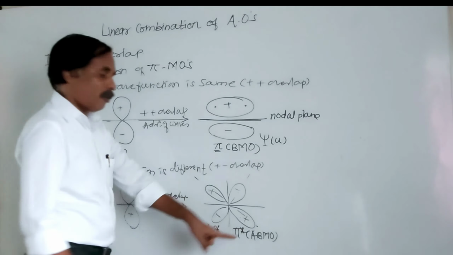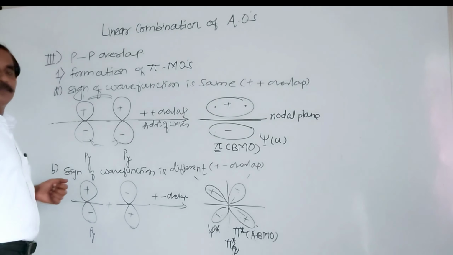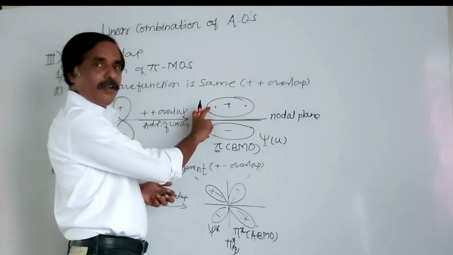In some books it is given like this. When the sign of the wave function is the same and the p atomic orbitals are perpendicular, there is no direct overlapping. There is a sidewise overlapping only. That is, overlapping in case of valence bond theory is sidewise overlapping. So here there is formation of a bonding molecular orbital.